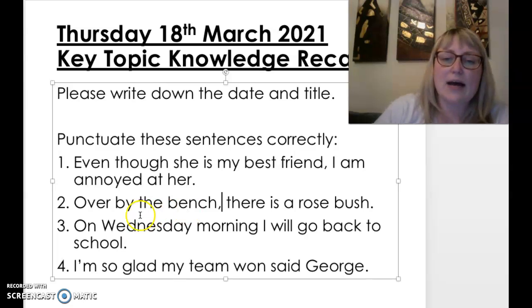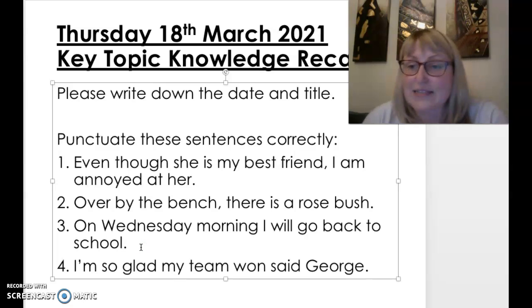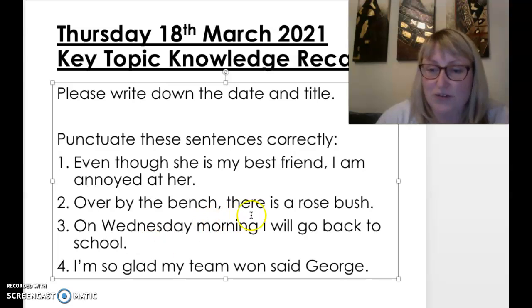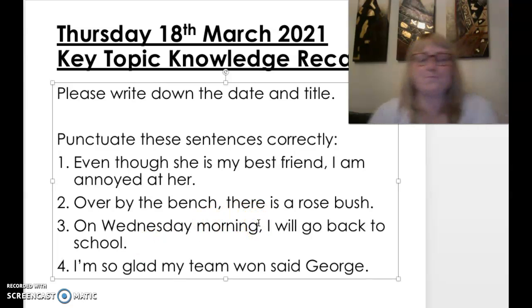In which case, if a temporal clause or a phrase that tells you when something happens features at the start of a sentence, you need to put a comma after it. So the same rule applies again here. And then finally, number 4, I'm so glad my team won, said George.